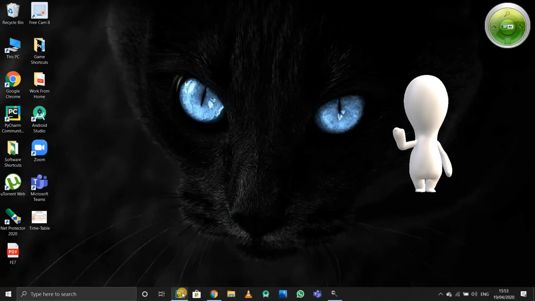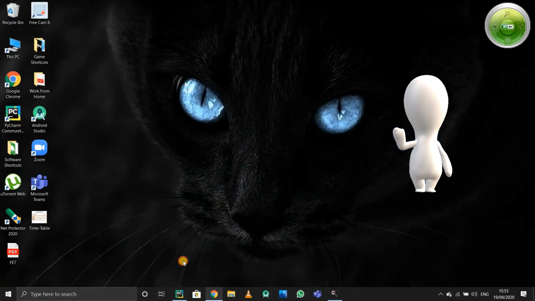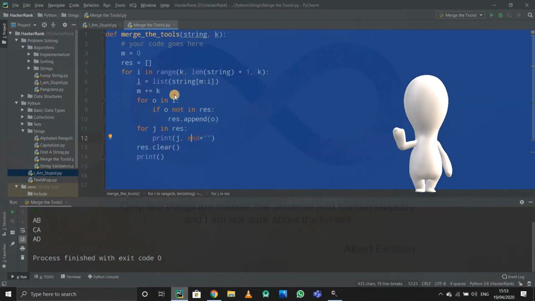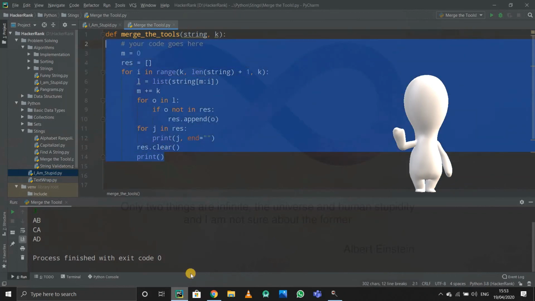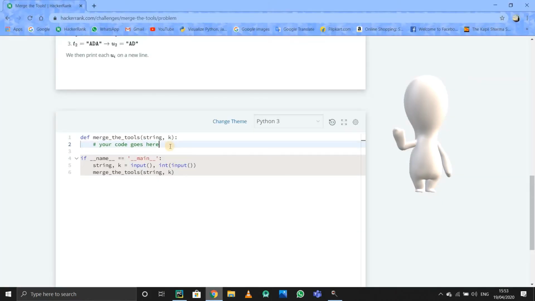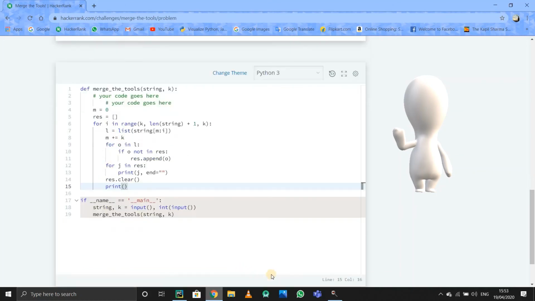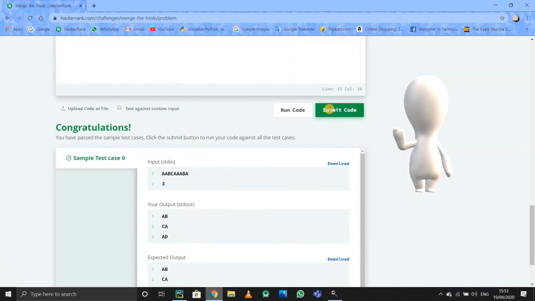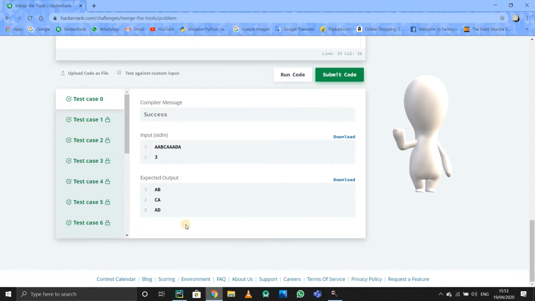Okay, looks fine. Now let's just copy the code and paste it, just to verify all the test cases, so that we are sure that our logic is right. I don't want all the code. I just want the function code from the function type. Okay, indentation now looks fine, so I'll just submit it. Okay, works. Thank you.